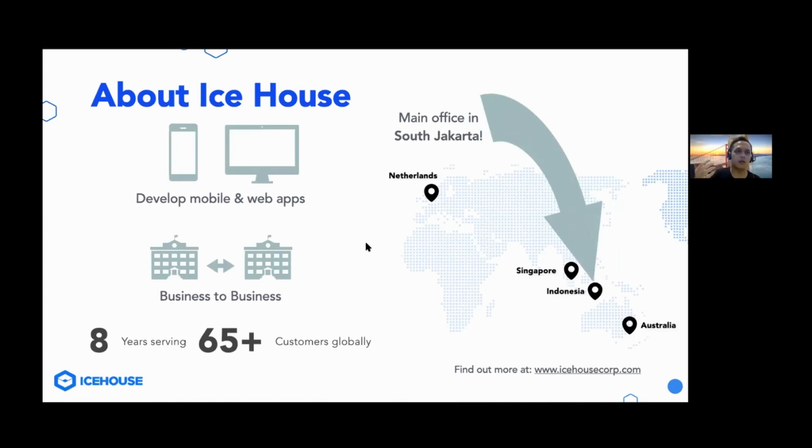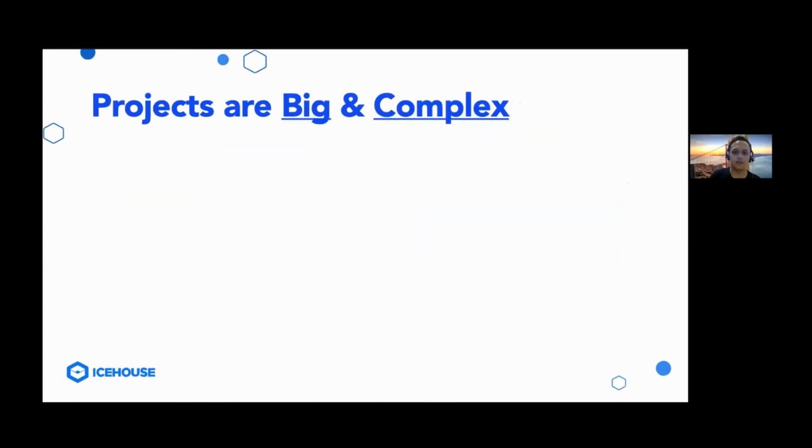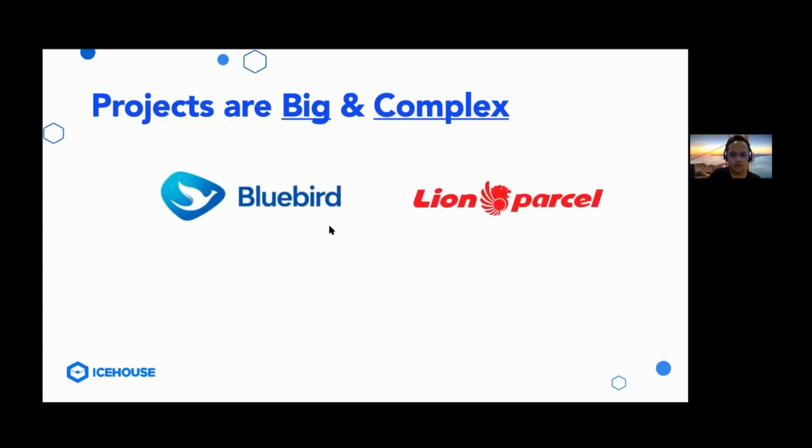So what types of projects have we worked on in the past? Basically, the types of projects that we've worked on are in general big and complex. In order to illustrate this, I have 2 main examples: Bluebird and Lion Parcel. Bluebird is an app used to book a taxi online and make your taxi booking process a lot easier.